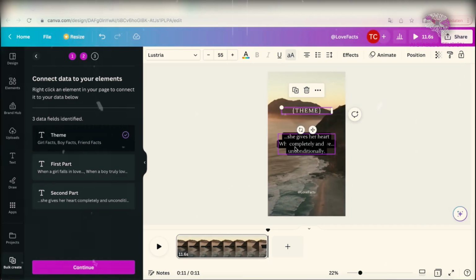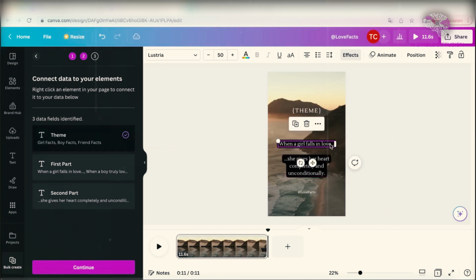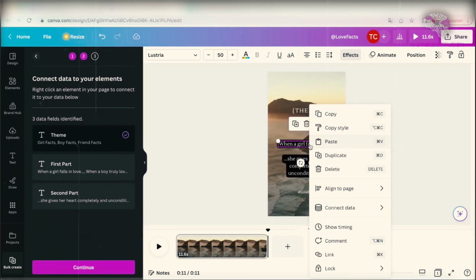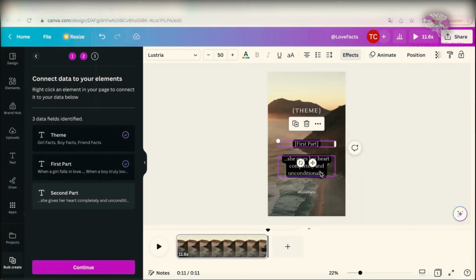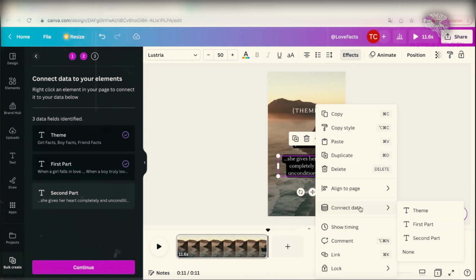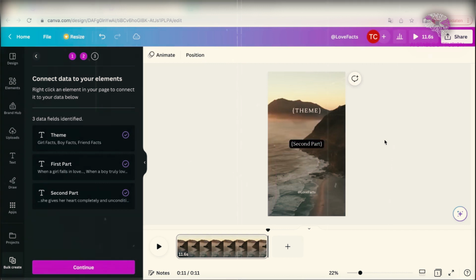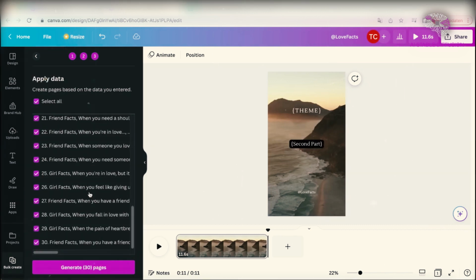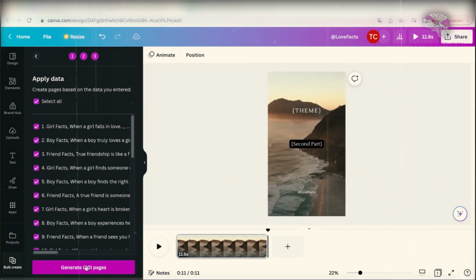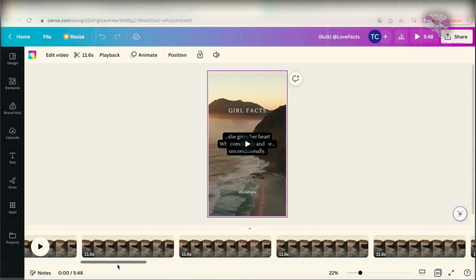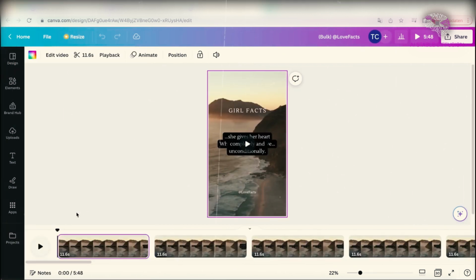Now, drag the second portion down to access the first half of the quote. For the first half of the quote, choose the first section, and for the second half, select the second part. Put the second component back in the center of the video once you've connected all the data pieces, and we're ready to begin. Now that every piece of data has a purple check mark on the left, we are prepared to create the video. Click Generate 30 pages after selecting Continue.